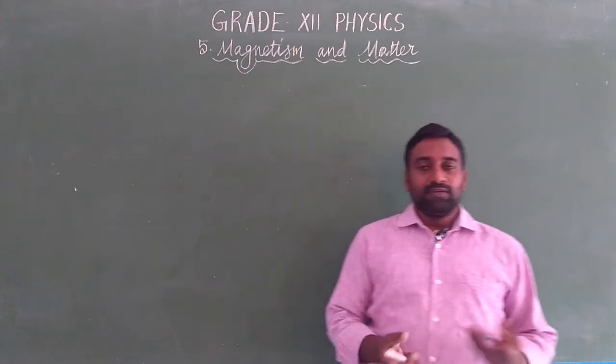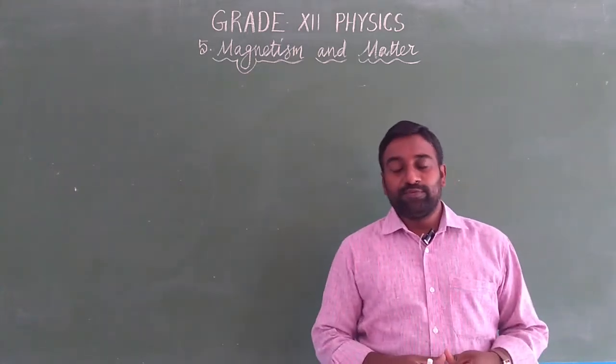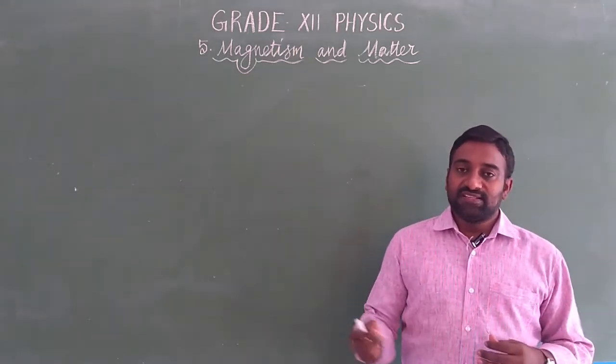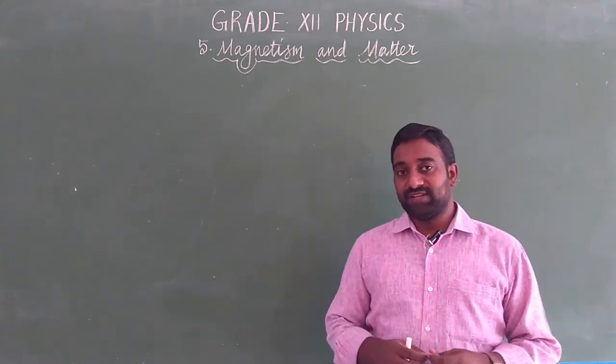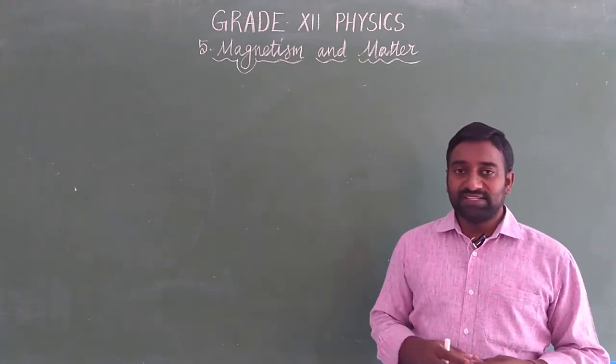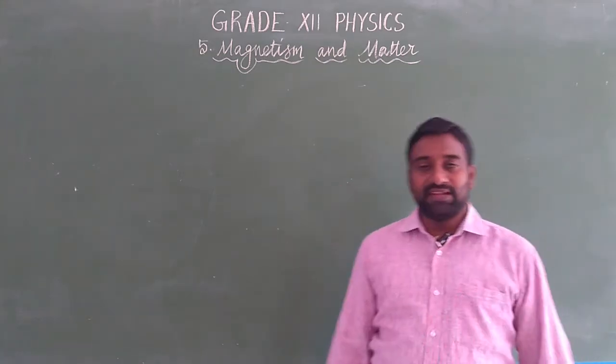So far we have completed the fourth chapter. In the coming classes I am going to give the book exercises and examples of how to solve the numericals. Now we are going to start the new lesson, that is magnetism and matter.